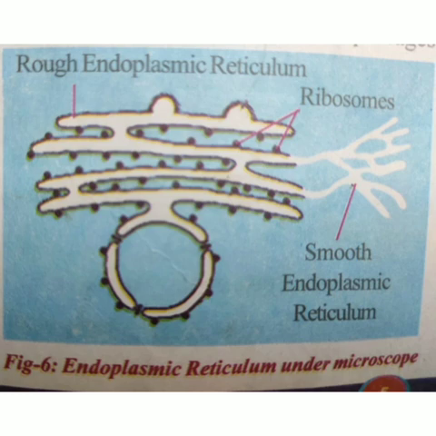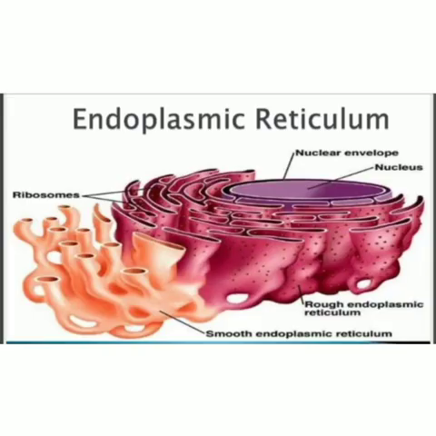Synthesis of different materials is done by some special organelles called ribosomes. Ribosomes are the machines which prepare materials like proteins. These ribosomes are located on the surface of the endoplasmic reticulum. They stay on the endoplasmic reticulum and it acts like a factory, where the machines, the ribosomes, prepare materials like proteins.